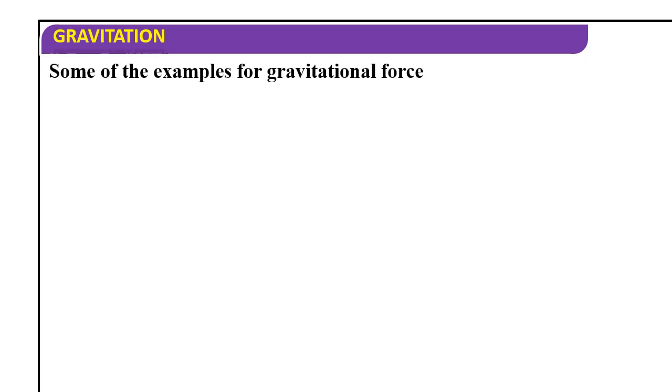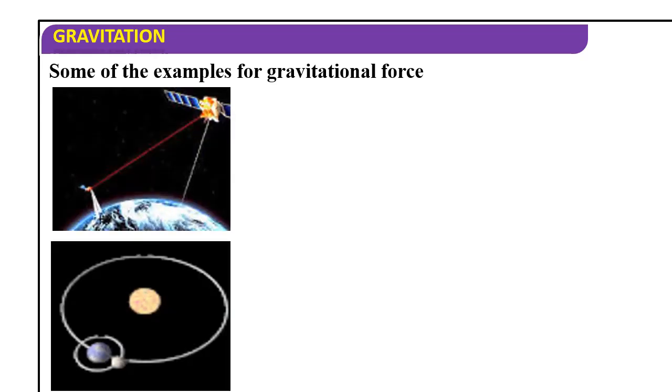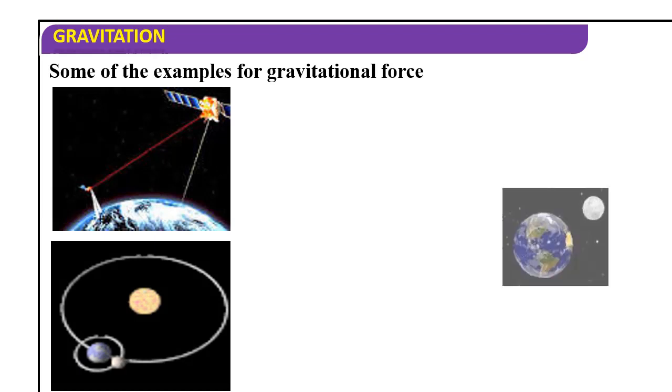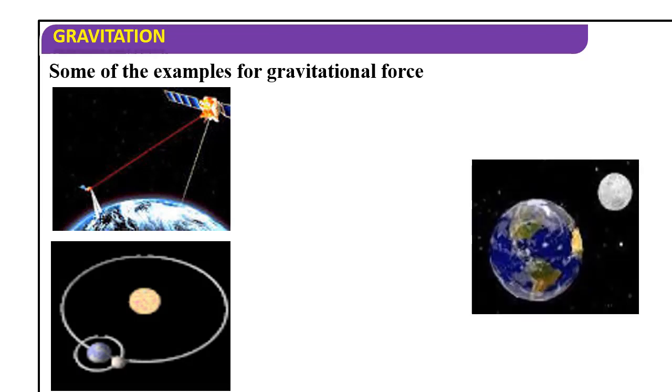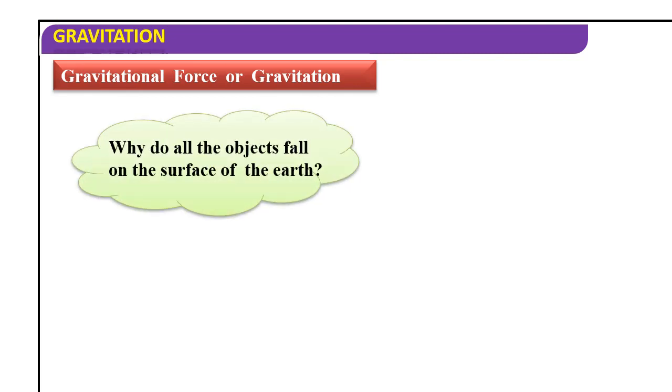Some examples of gravitational force: satellites, planets, the moon, the natural satellite of the earth, and rockets. Gravitational force or gravitation. Why do all objects fall on the surface of the earth? We discussed previously, it is because of the gravitational force.